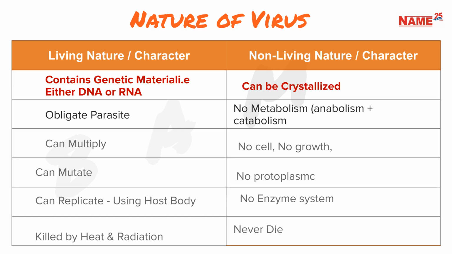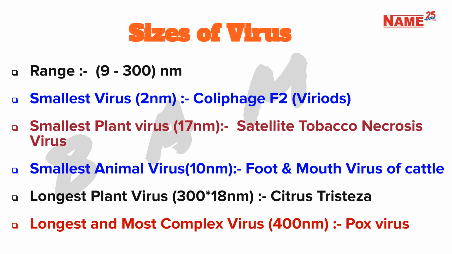Viruses exhibit both living and non-living characteristics. For example, they contain genetic material and can multiply, but they can also be crystallized and have no metabolism. Viruses range in size from 9 to 300 nanometers. The smallest virus is coliphage F2, and the largest and most complex is the pox virus at 400 nanometers.